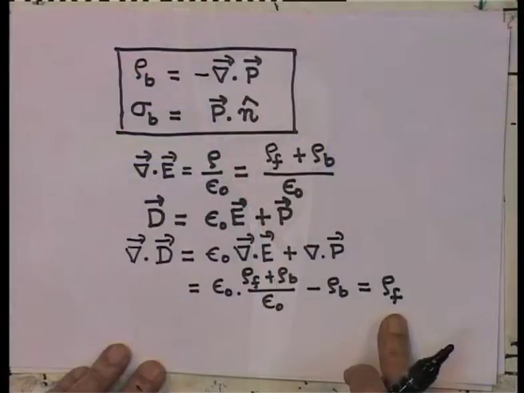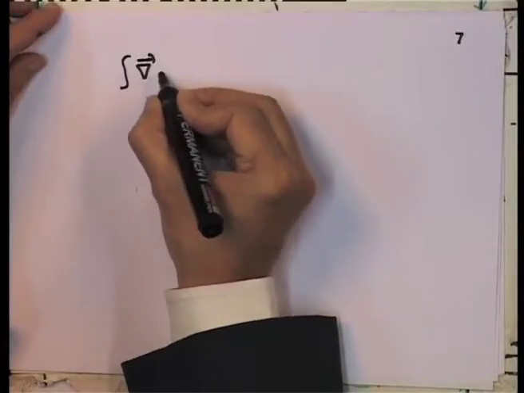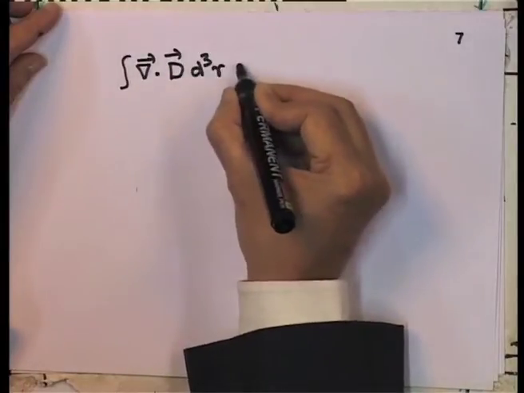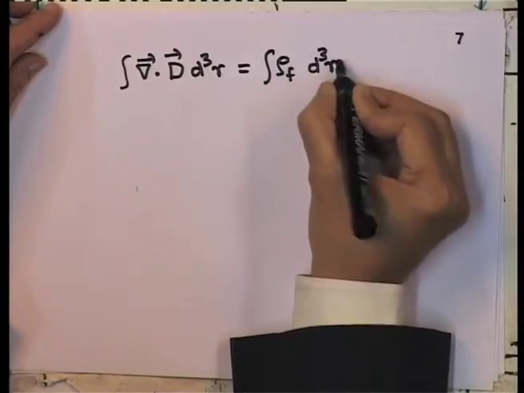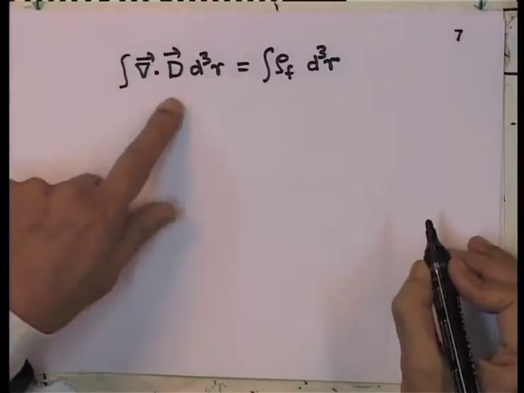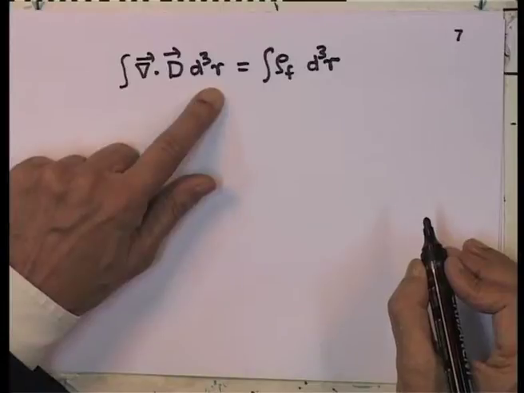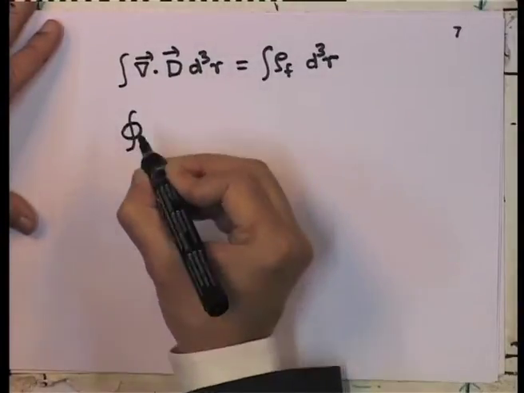Now, one can then write down the Maxwell's equation in the integral form. Recall that the integral of del dot D d tau is then equal to the integral of rho f d tau, and I use the divergence theorem to convert this divergence of D over a volume to a surface integral of D over a closed surface containing the volume.